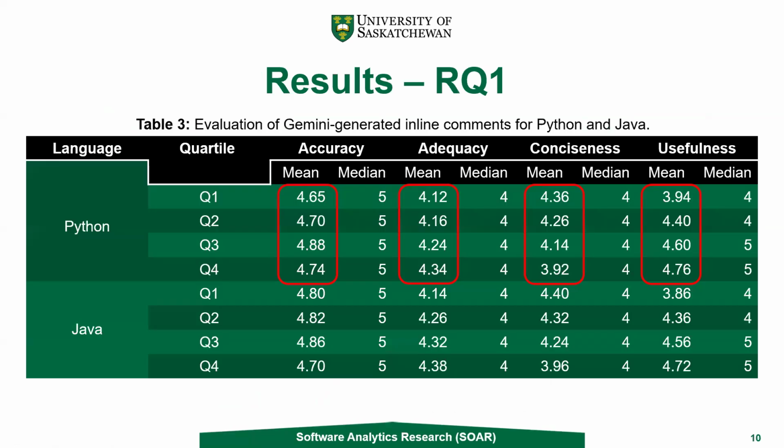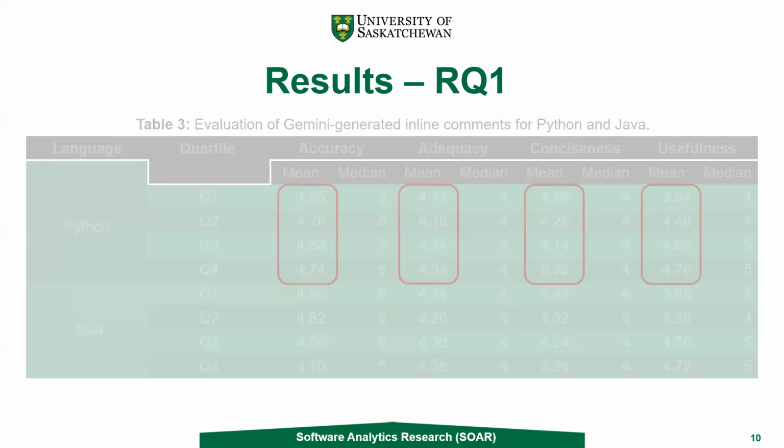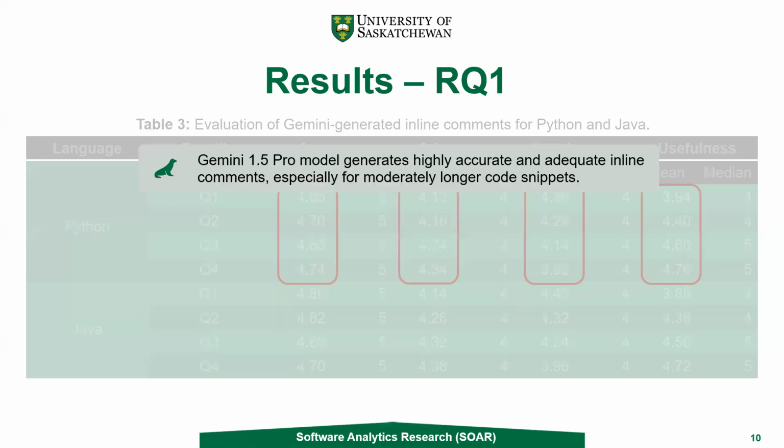And you can see the results of research question 1. The accuracy, adequacy, conciseness, and usefulness of all 4 metrics are quite good, and that was true for both Java and Python. So the Gemini 1.5 Pro model generates highly accurate and adequate inline comments, especially for moderately longer code snippets.